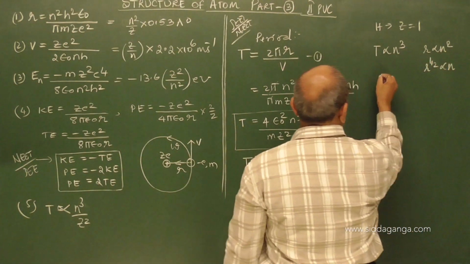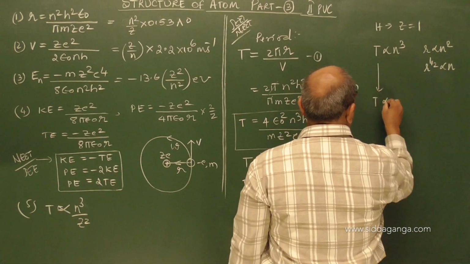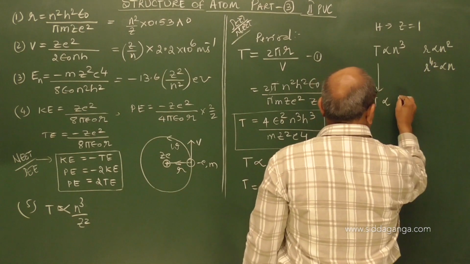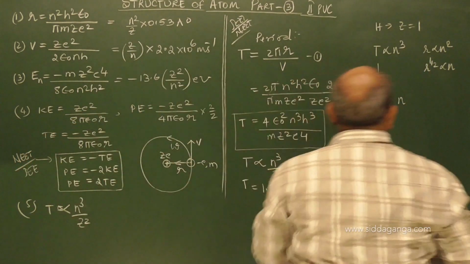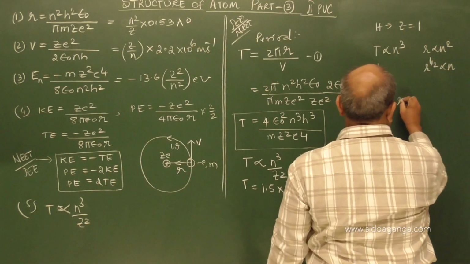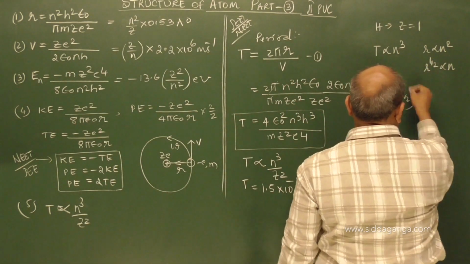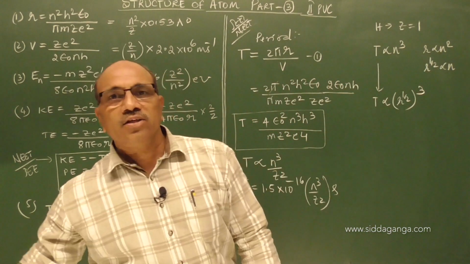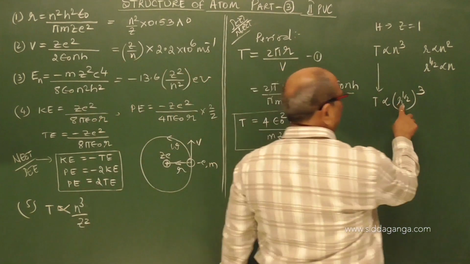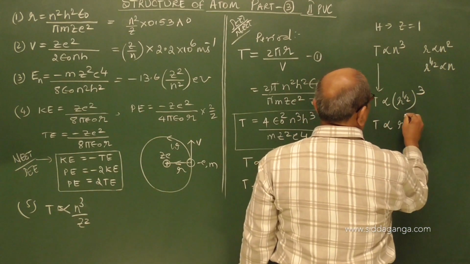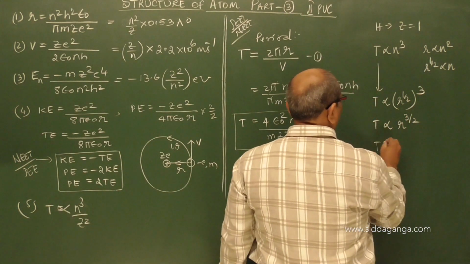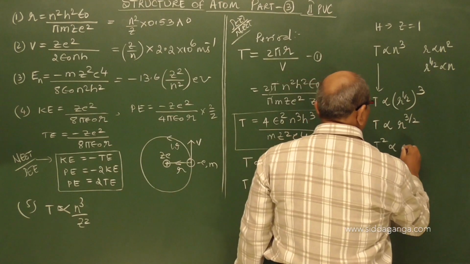In place of n, I can write here t proportional to n to the power of, r I want to bring here, r to the power of half to the power of cube. Am I right? I think you have followed it. r power half to the power of cube, which suggests t proportional to r to the power of 3 by 2, or t square proportional to r cube.